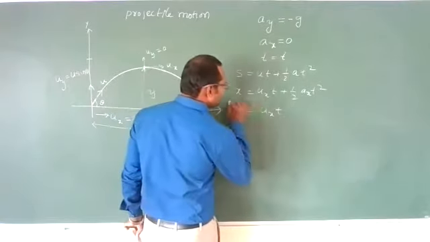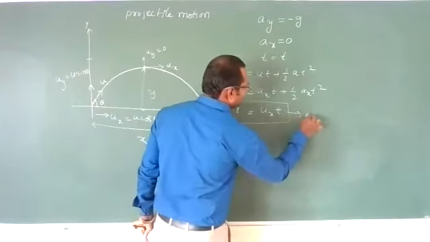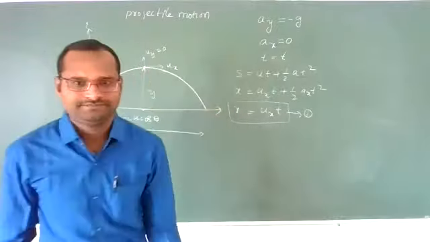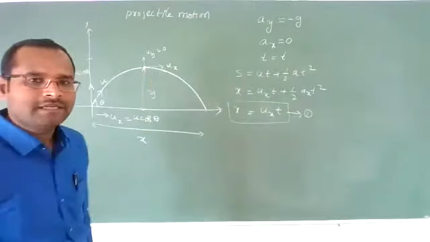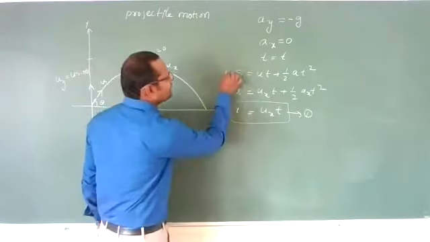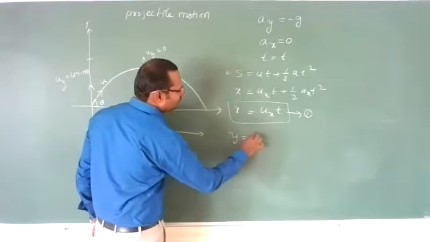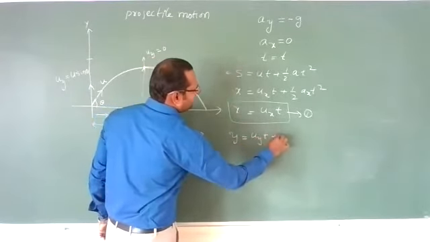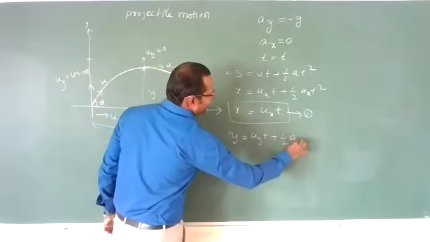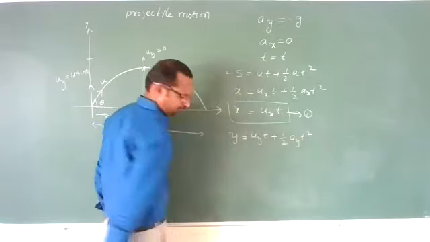This is equation number 1. Keep it with you. One equation we have got. Now I am writing this equation in vertical. y is equal to uyt plus half ay t square.